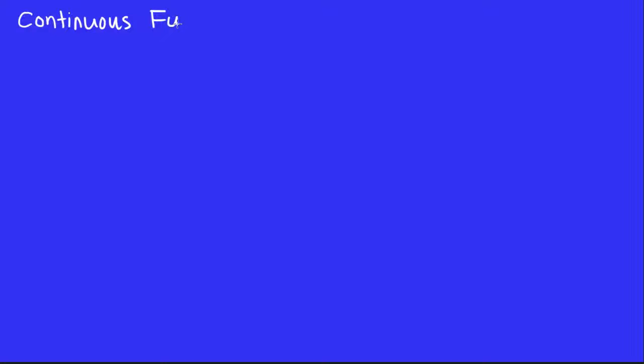What does it mean for a function to be continuous at a point? Well, I'm going to first give a definition that's kind of informal, but it's easy to understand. And then after that, I'll give a definition that's mathematically rigorous, but it'll require a little bit more explanation to understand what it means.